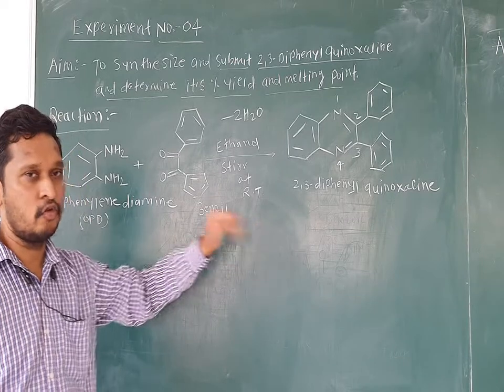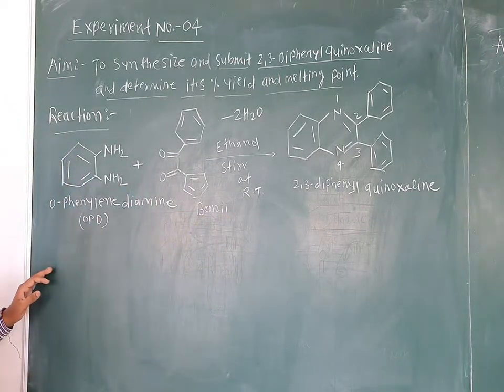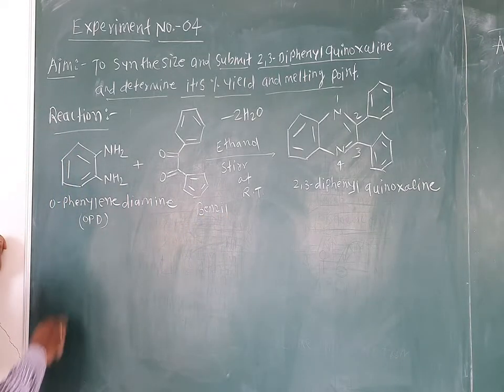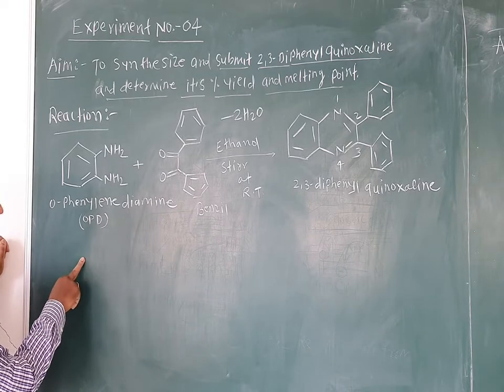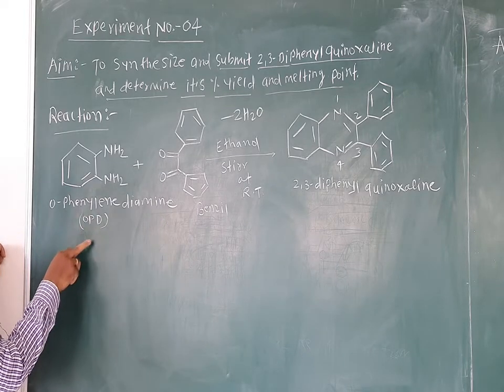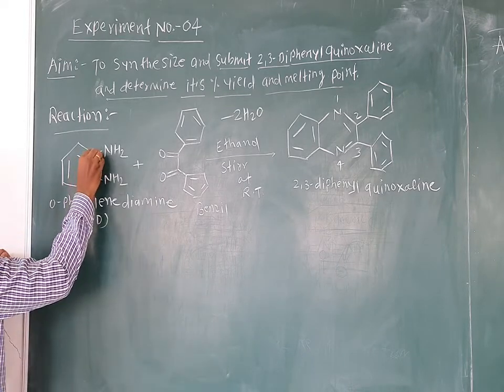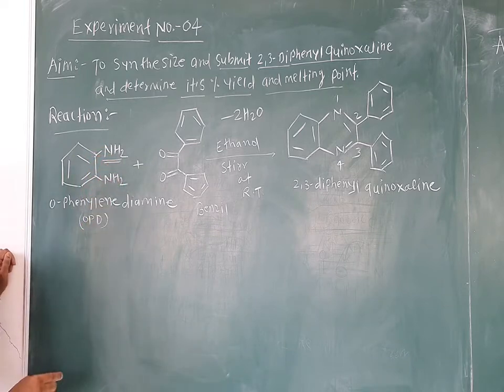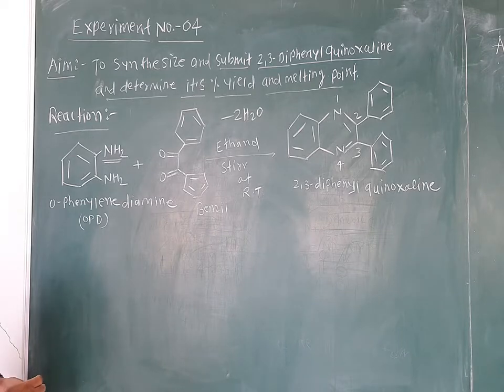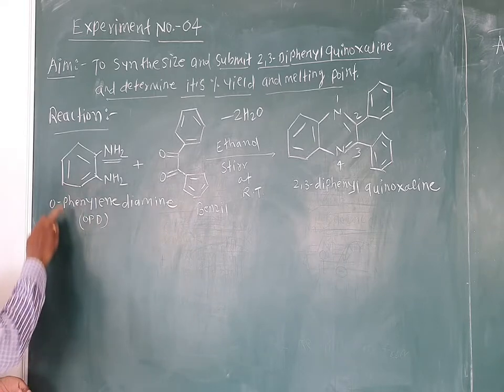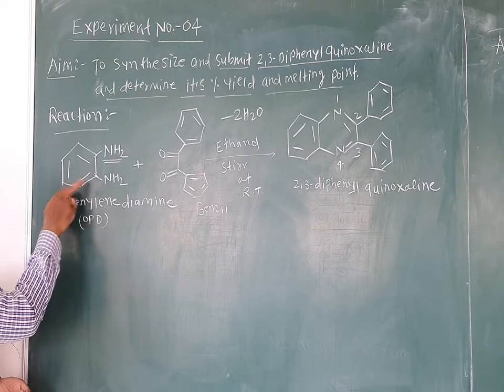So first of all, look here at orthophenylene diamine or OPD. Here, orthophenylene diamine means that on the phenyl ring there is an amine group, and also another amine group in the ortho position. So it is a diamine, with two amine groups at the ortho positions of the phenyl group.